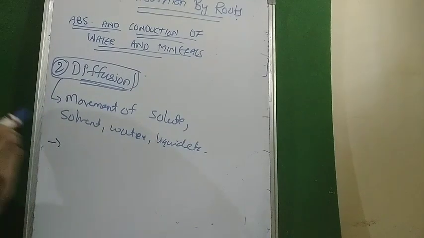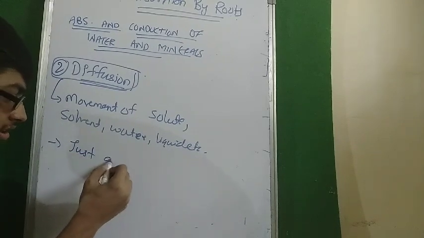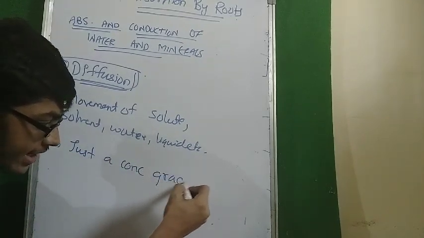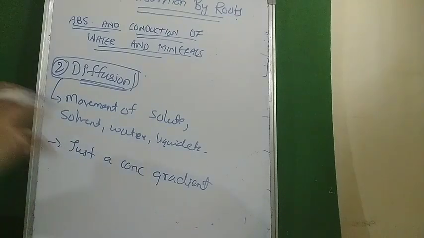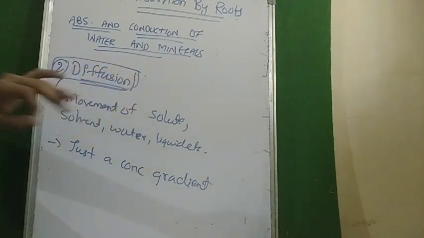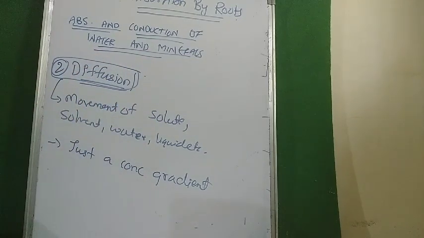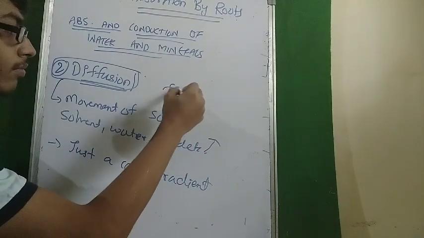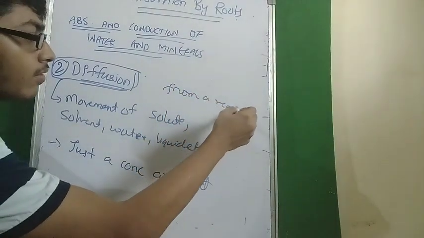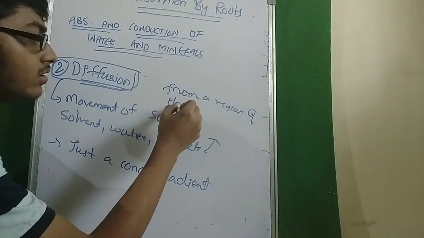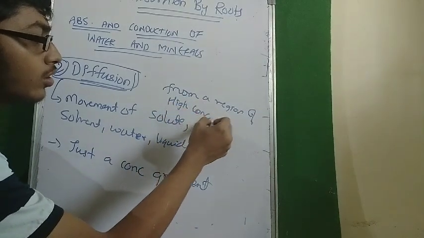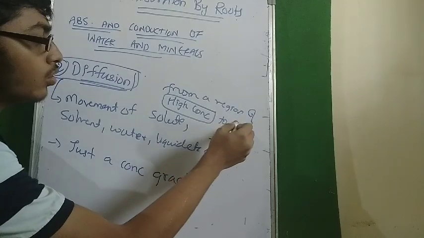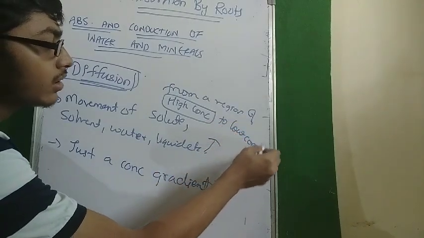The thing required for diffusion is just a concentration gradient. Now what is concentration gradient? Concentration gradient is basically a difference in concentration levels between two things. For example, I would just recite the definition again. The movement of solute, solvent, water, liquid, any molecules from a region of high concentration to low concentration. Okay.